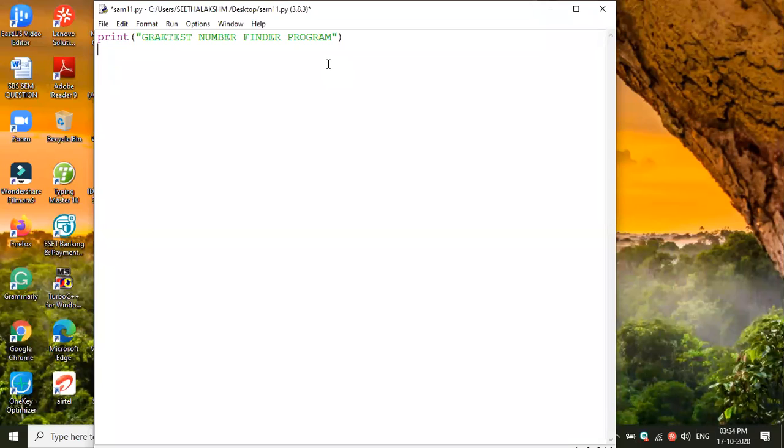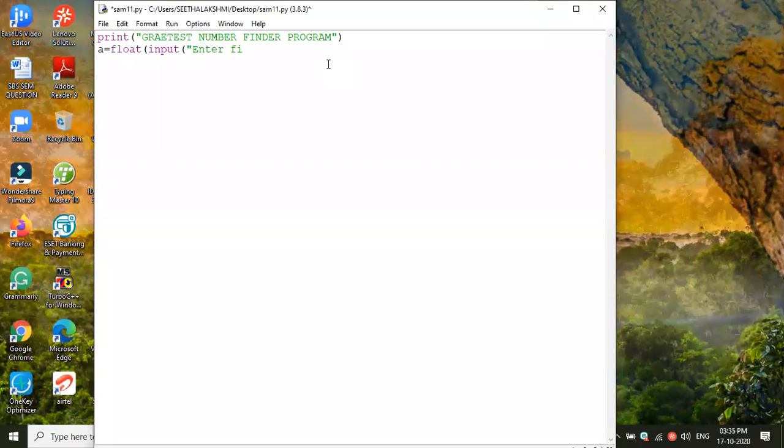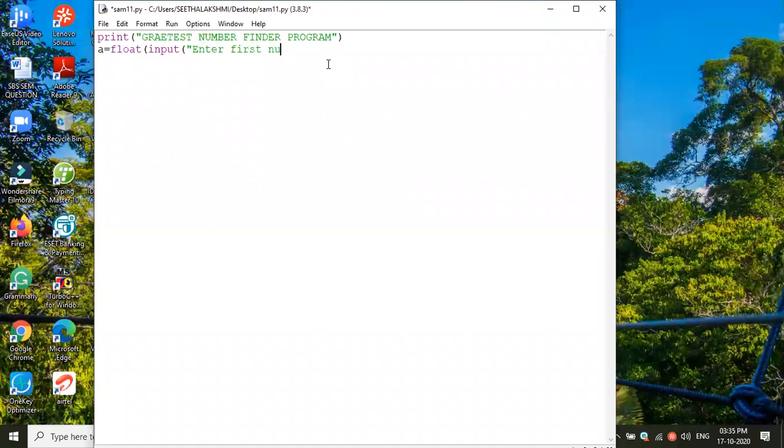So let me take one variable for one number. A equal to, and let me get one variable for the others also. Can you say that A equal to? Let me try with float, right? So far we used integer only. Float of input of, enter first number. Okay, likewise we got this number.